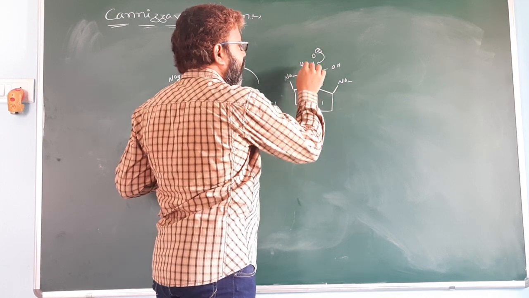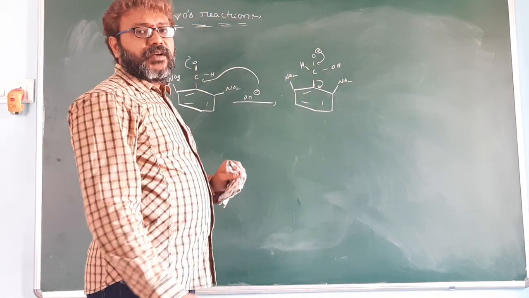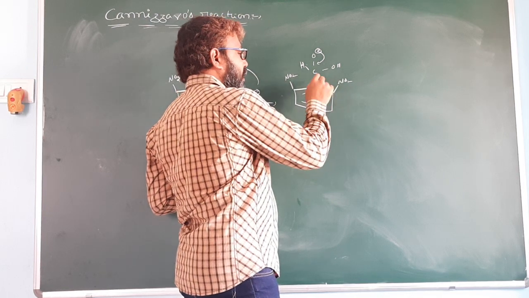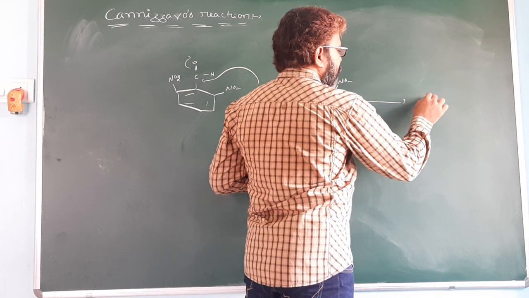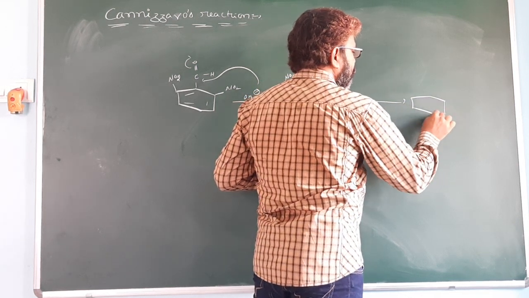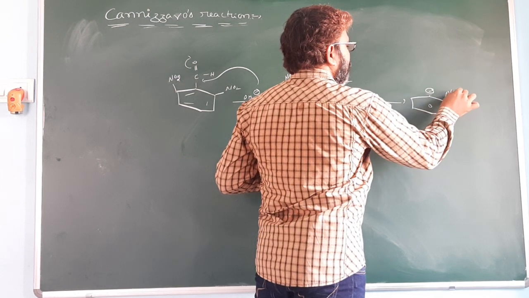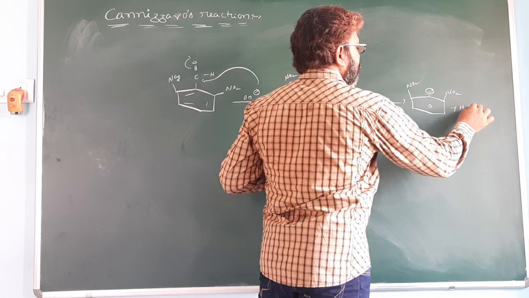You get a carbanion. This carbanion is stabilized by resonance, because these two are strong electron withdrawing groups.